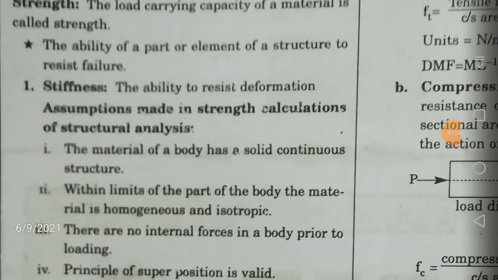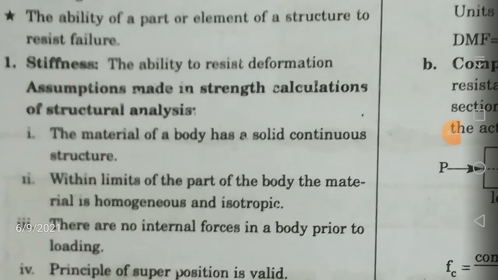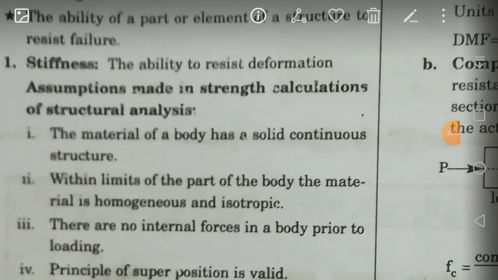Next comes stiffness. The ability to resist deformation is called stiffness. For example, if you are applying a load of 10 kilonewtons on a bar of 1 meter, and it undergoes a deformation of 1 mm, it is able to resist the deformation. That is called stiffness. What are the units of stiffness? It is the load per unit deflection. For example, load is in newtons and deflection is in mm, so newton per mm is the unit of stiffness.